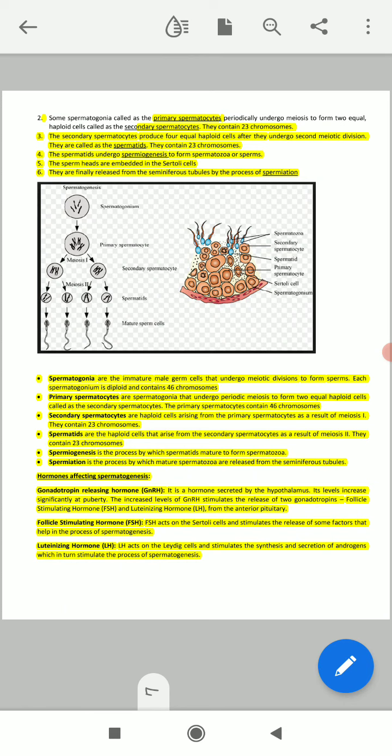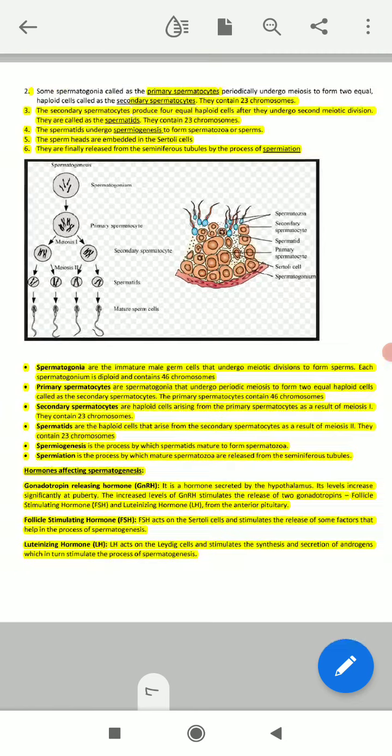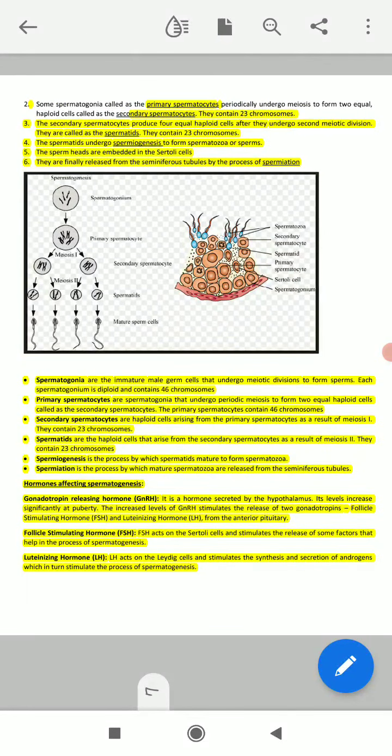Why? It undergoes the second meiotic division. So the next para actually contains the description of each and every stage, like the spermatogonium. I have highlighted all those things because this is important, and during the time of your exam, if you have gone through these videos properly, then it will be an easy way for memorization.